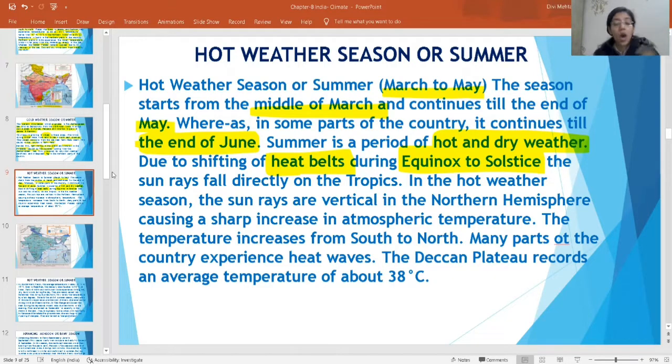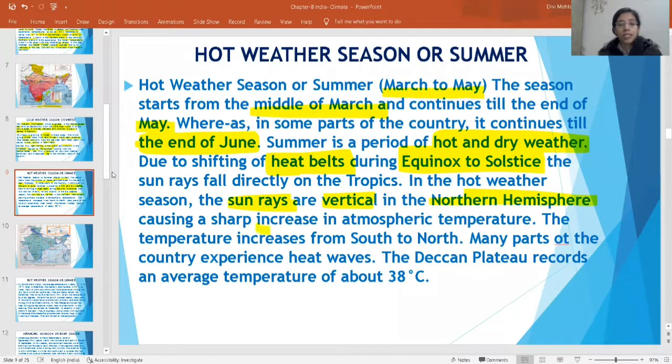The sun rays now are falling directly on the tropics. Now sun rays are falling on your Tropic of Cancer and Tropic of Capricorn. So sun rays are vertical now to the northern hemisphere. Then the hot weather season comes. Earlier sun rays were vertical to the southern hemisphere. Now sun rays are vertical to the northern hemisphere. Now the summer season comes.